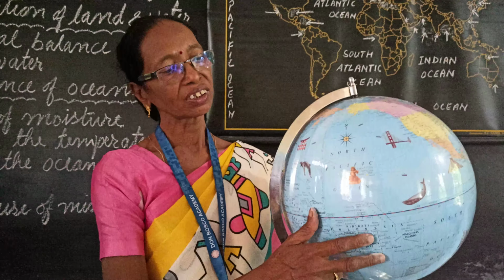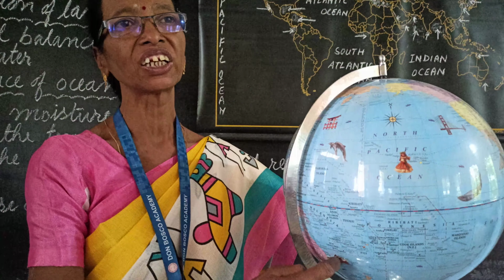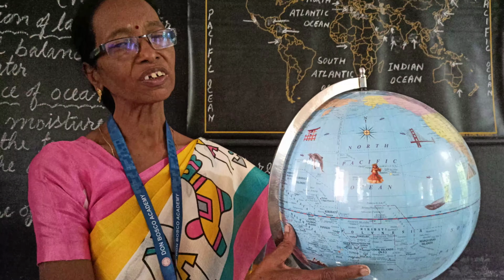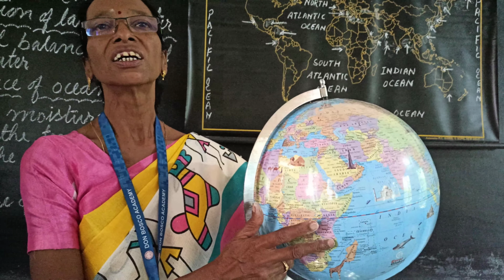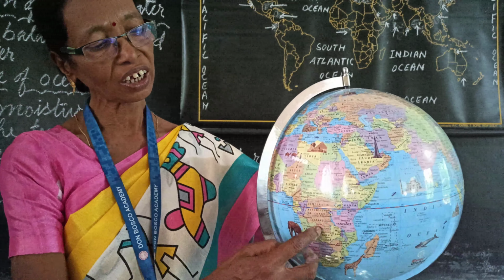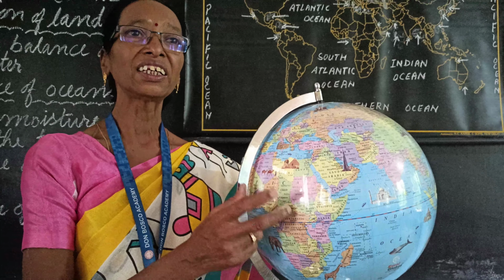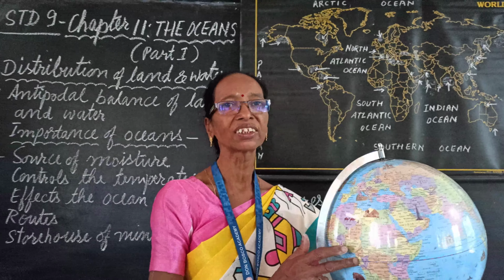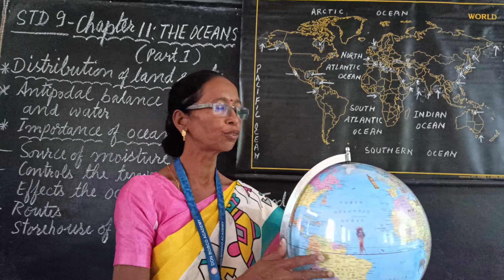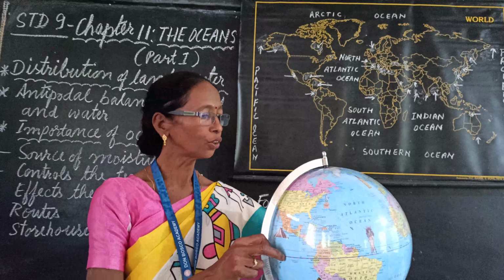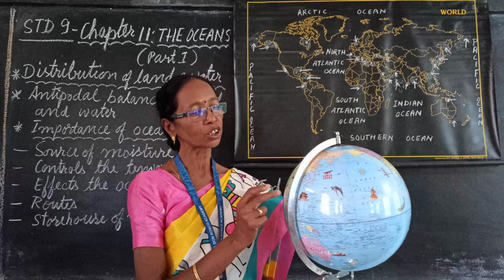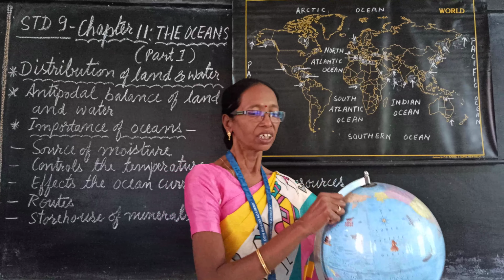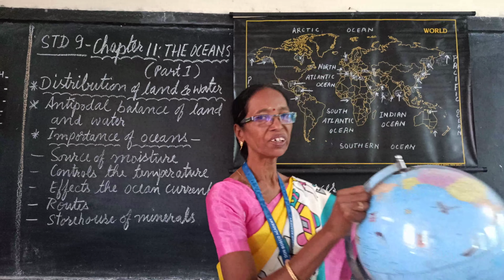Our largest ocean, that is Pacific Ocean, is found on one side, and just opposite side there is a large part of the land mass, that is Europe, Asia, Africa. So, this balance of land and water is known as antipodal balance of water and land. The land part is located just opposite the largest water body, that is Pacific Ocean.